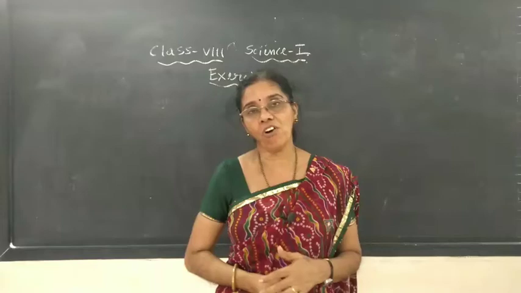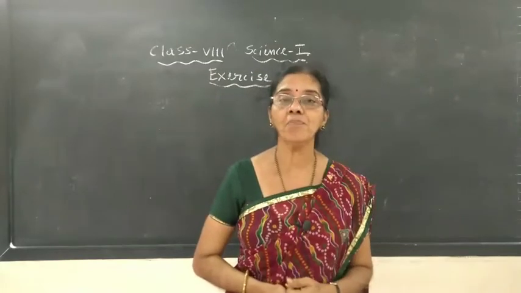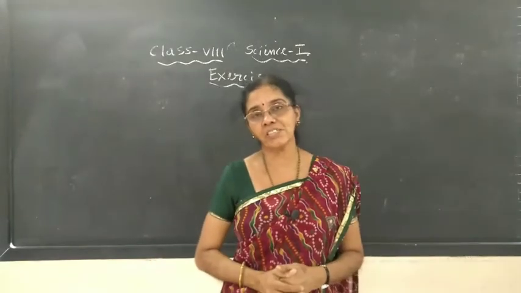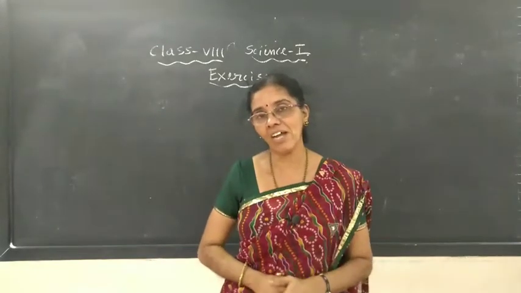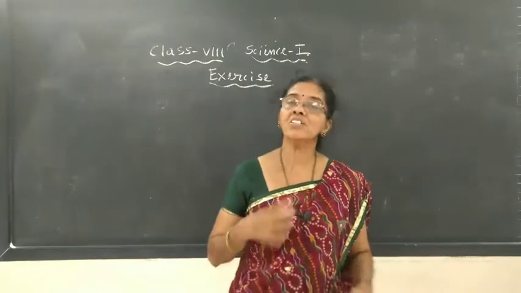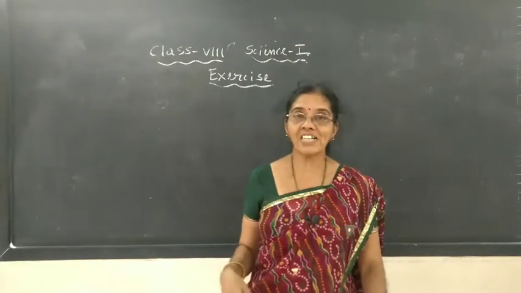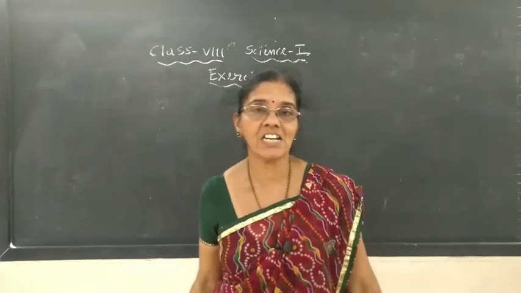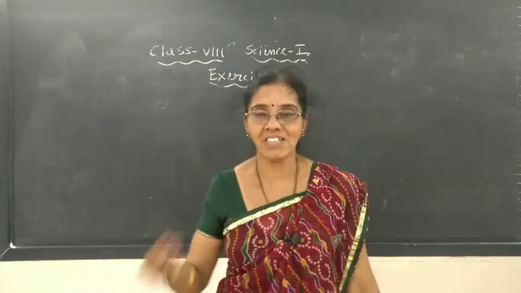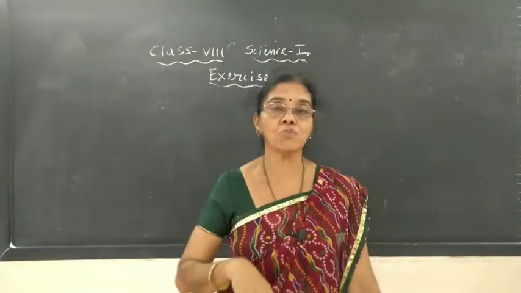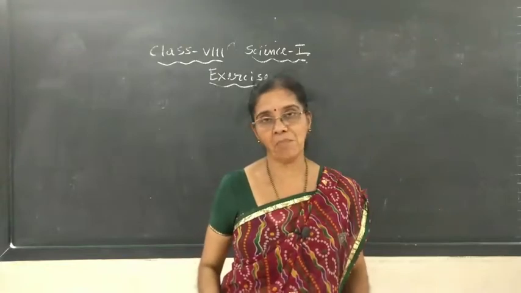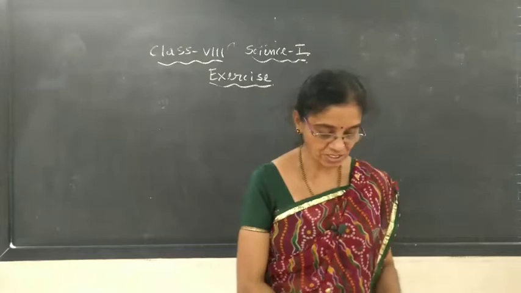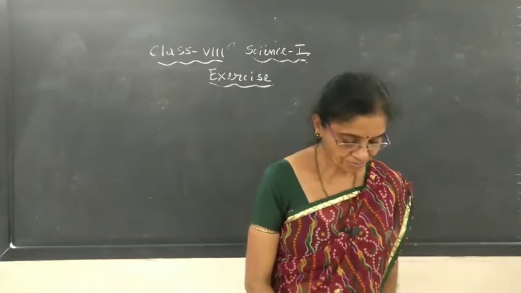If too bright light falls on our eye, it will cause damage to the retina where image formation takes place, and if the retina gets damaged, we cannot see things. So to protect our eyes, the teacher advises not to use laser light directly on the eye, because the laser light, the bright light, its intensity is more, and when it enters, it definitely damages the retina. So that is the advice given by the teacher. The reason is that.